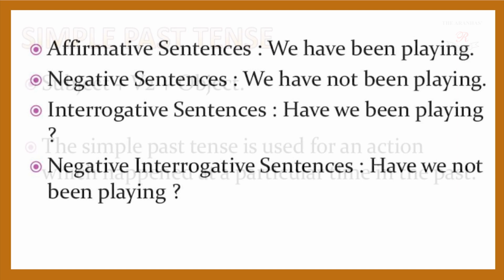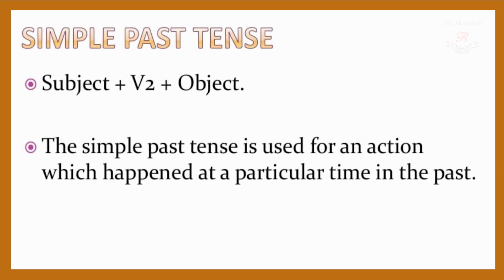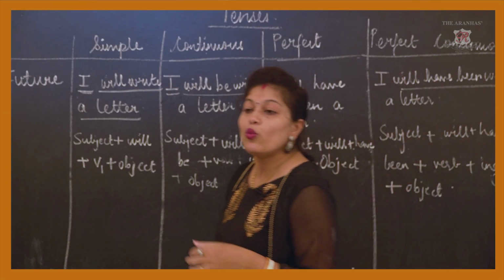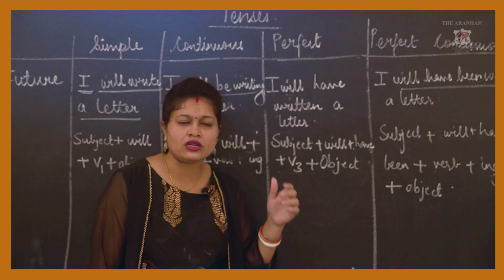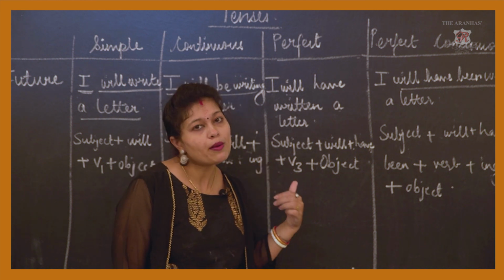Yes, next slide. Now we have simple past tense. Subject plus V2 plus object. Okay, we will use the past tense form of the verb. That is why it is written V2. Okay. Now the simple past tense is used for an action which happened at a particular time in the past. We played. Okay. At a particular time the action had taken place in the past.